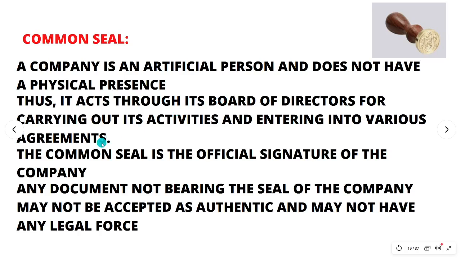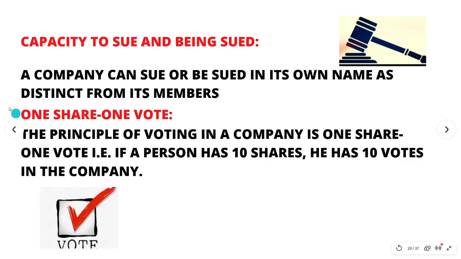Only then it is considered to be the signature of the company. So any document not bearing the seal of the company may not be accepted as authentic and may not have legal force. So ஏதாவது ஒரு டாக்குமெண்ட்ல இந்த கம்பெனியோட சீல் இல்லை அப்படின்னா you cannot say that it is accepted by the company. So seal இருக்கணும்.